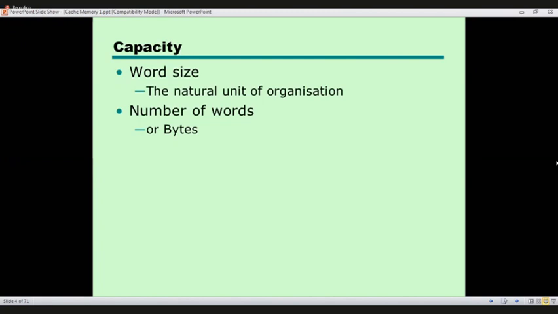Now, what is word size? The word size is a small number of bits that can be directly accessible, right?